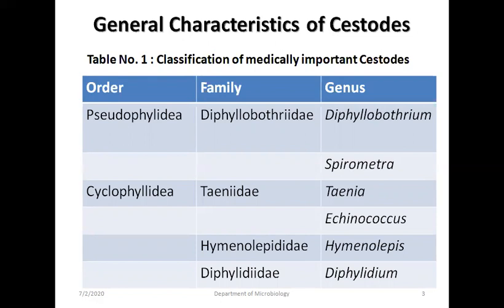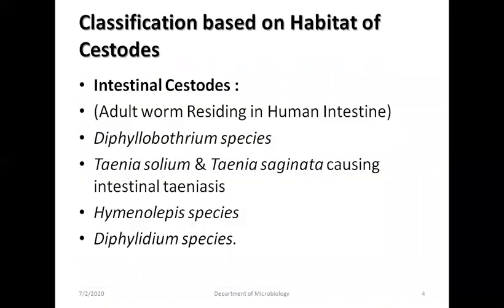Cyclophyllidea order has family Taeniidae, genus Taenia and Echinococcus. Another family in Cyclophyllidea is Hymenolepididae, which includes genus Hymenolepis. Dipylidiidae includes genus Dipylidium.